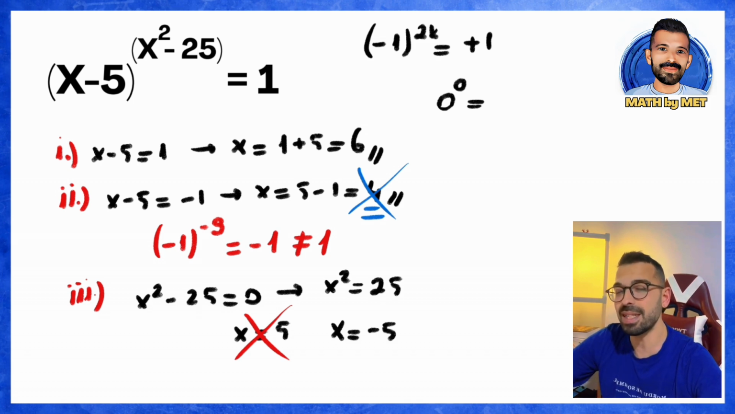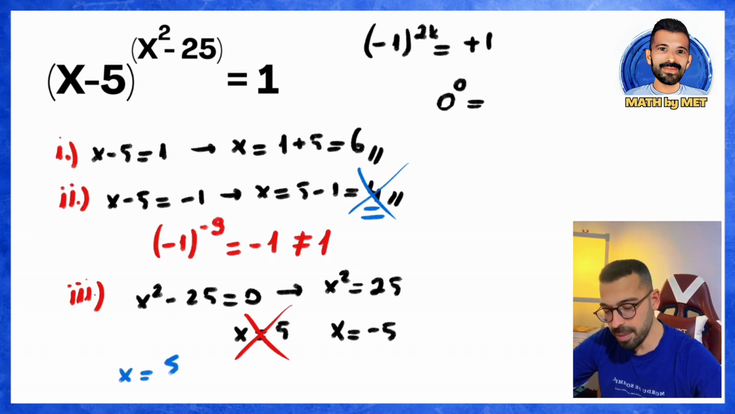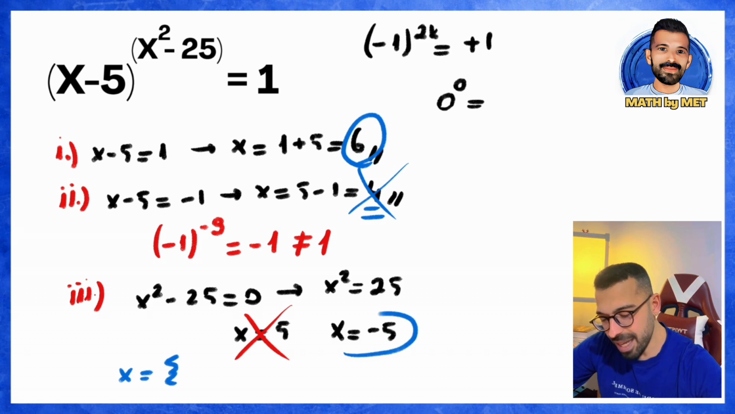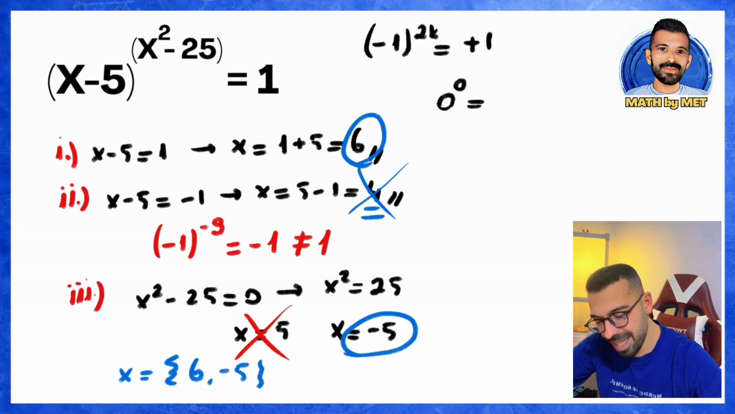However, here we can find it as negative 5. So, what are the possible values that x can take here? Here, one of the values x can take is 6. The other value here is negative 5. So we can show it as x can take the value 6 and negative 5 here.